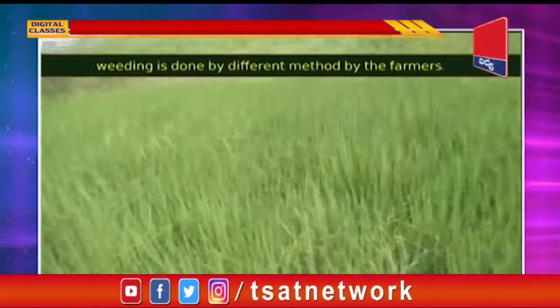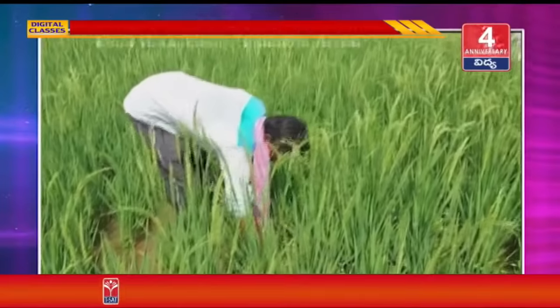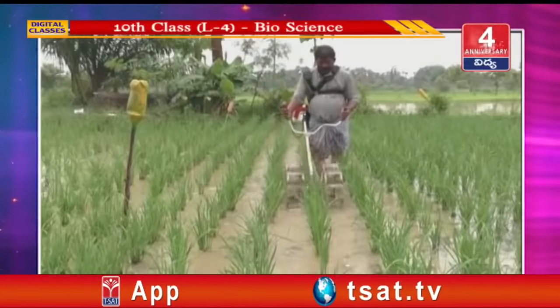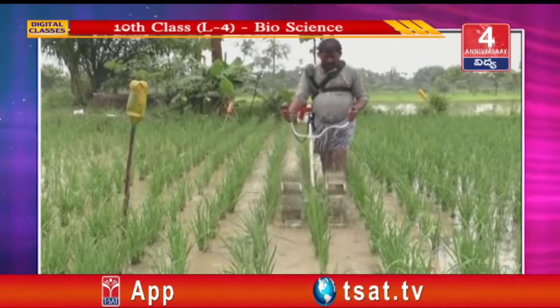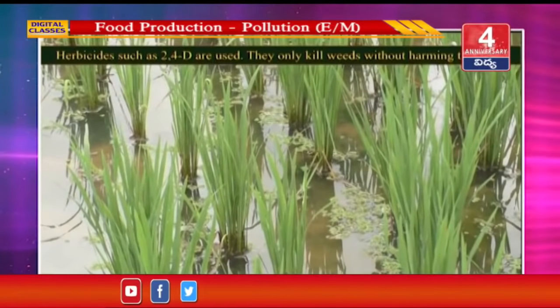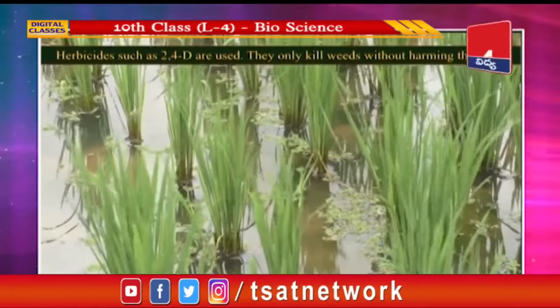Weeding is done by different methods by farmers: hand picking and crushing the weeds into the soil, removing weeds by a power weeder. Herbicides such as 2,4-D are used. They only kill weeds without harming the crop.